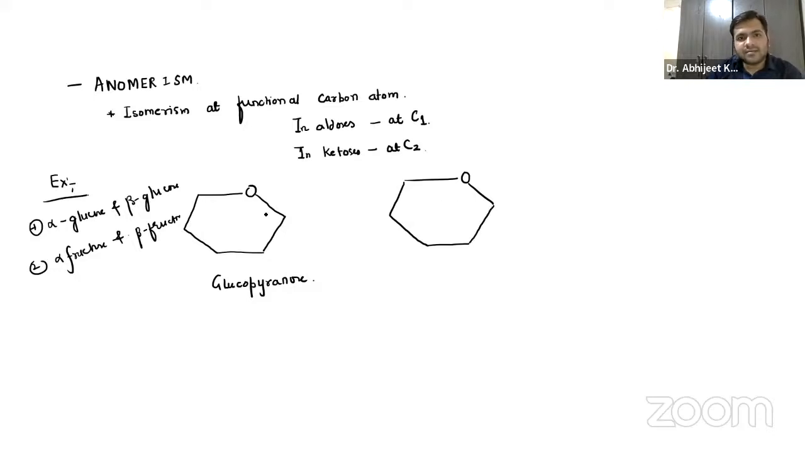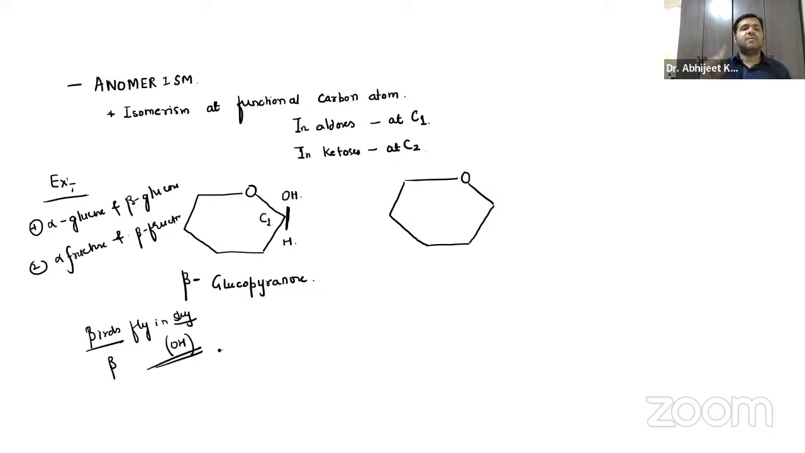At C1, remember, if the OH group is present above, that structure is called beta glucopyranose. Remember, birds fly in the sky. Birds means beta, and sky is above, so the OH is above. Above it is beta glucopyranose. Now if at C1 the OH is down, it is alpha glucopyranose.